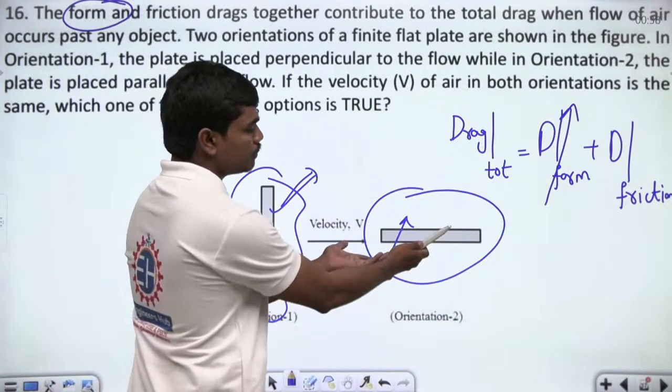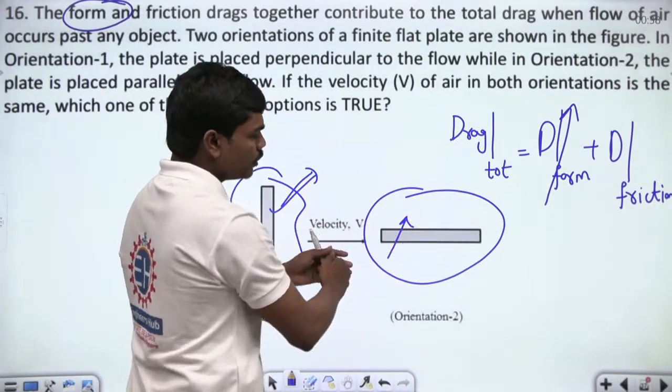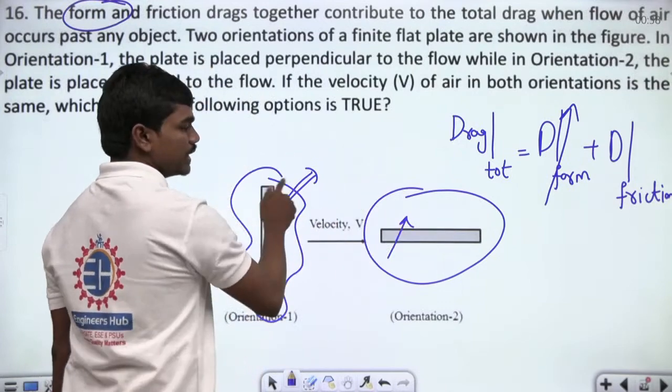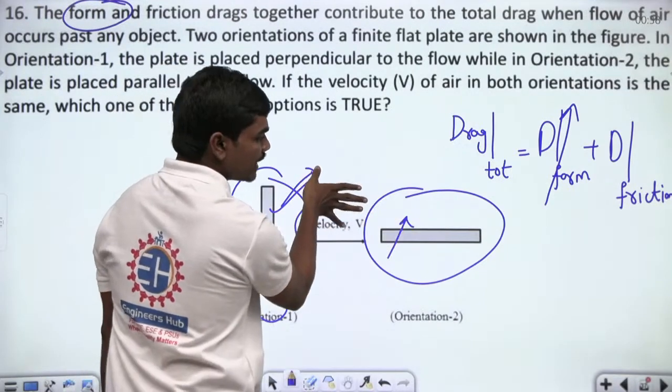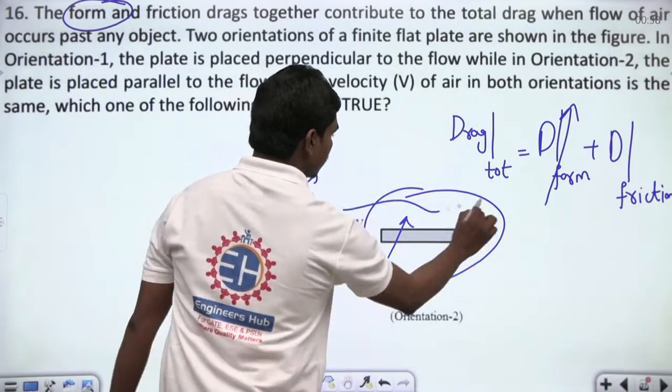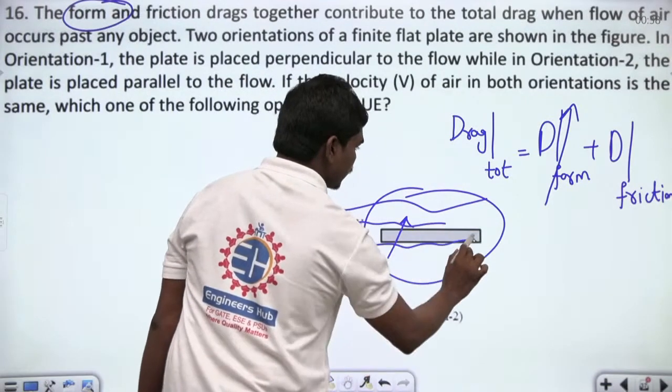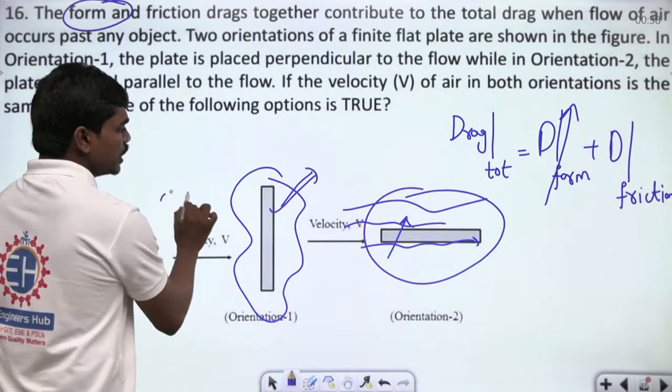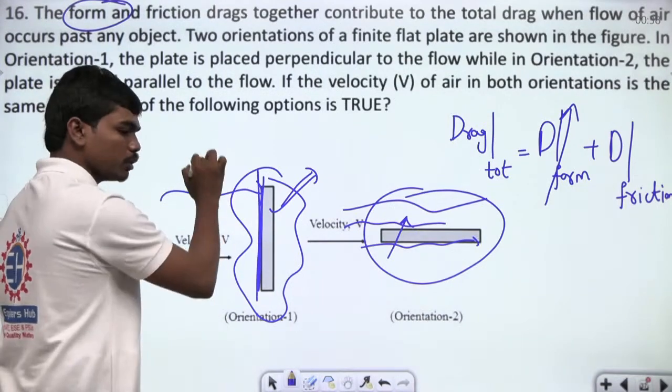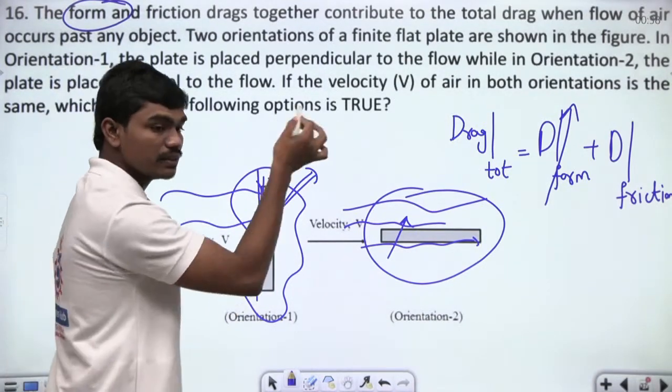Okay, and of course here, not much of the area is exposed, since this is a 90 degree rotation of this plate, correct? So in this orientation, the majority of the air passes this way, and a very small portion of the air interacts with this surface. But in this case, you can see there is a lot of surface area exposed to the oncoming air, so the form drag will be very high.